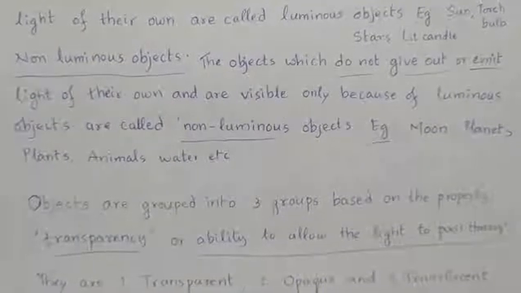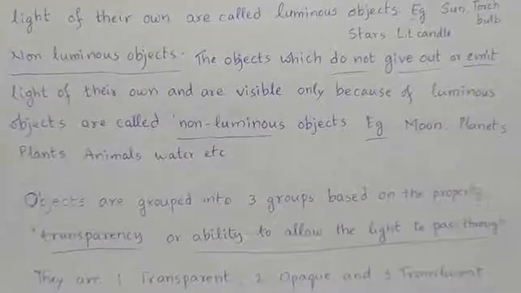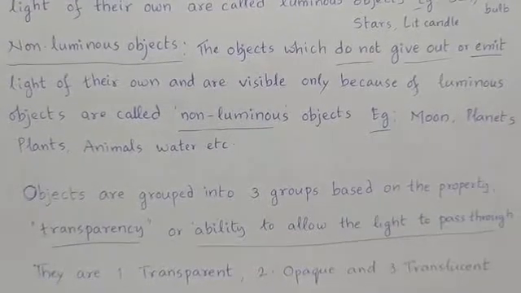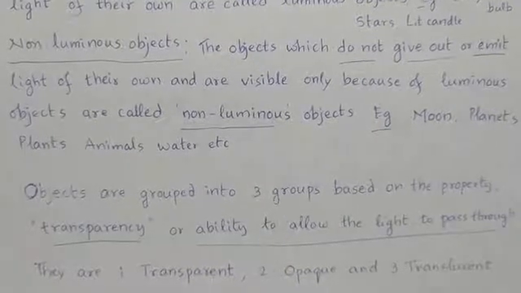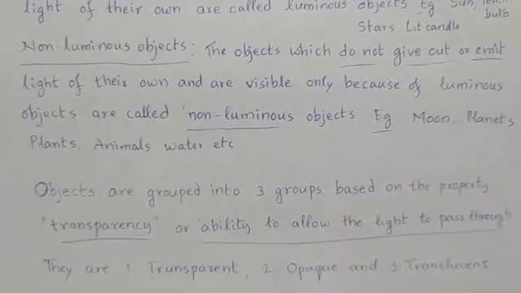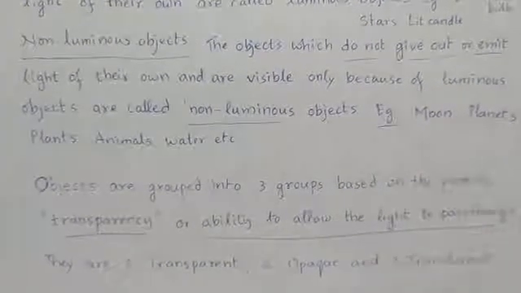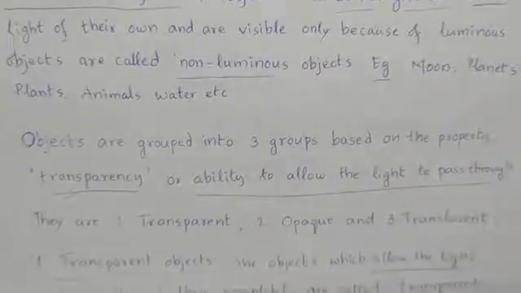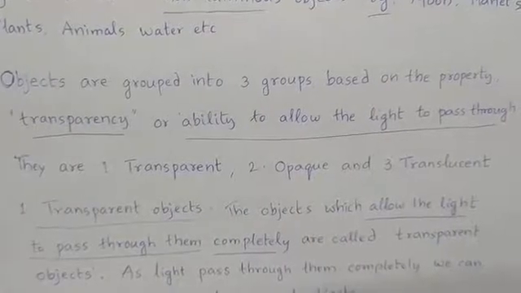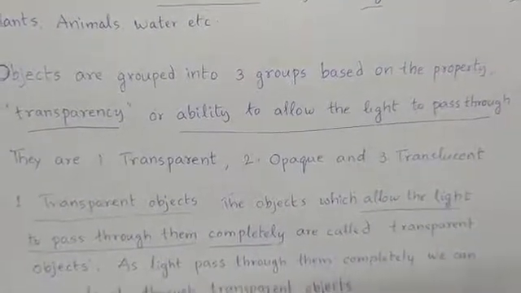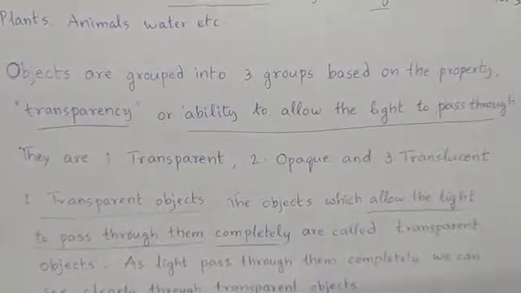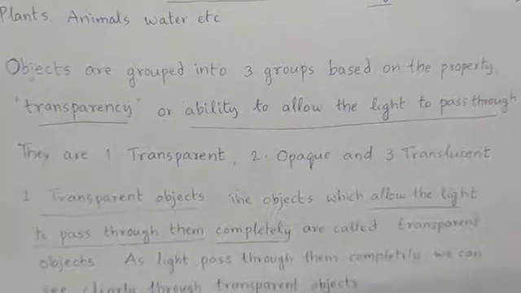Now, objects are grouped into three groups based on the property of transparency. Already you have learnt in the previous chapters that based on different properties, materials or objects are grouped into several groupings. Among such properties, one is transparency. What is transparency? The ability to allow light to pass through is known as transparency.